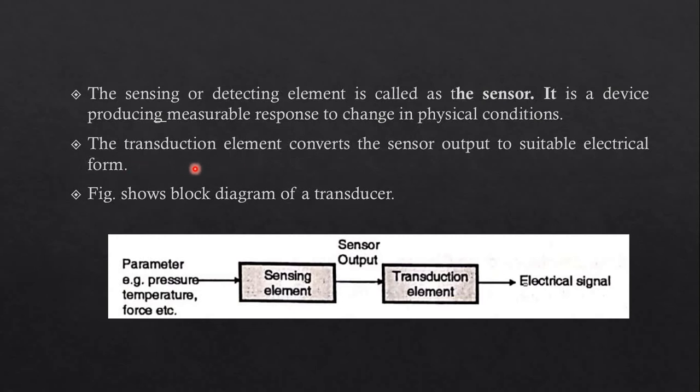The transduction element converts the sensor output to a suitable input form. Over here, the figure shows the diagram of the transducer. The parameter, for example pressure, temperature, or any kind of physical quantity, is directly given to the sensing element. The sensing element senses the change in this physical signal and gives a sensor output. Then it is given to the transduction element. From the transduction element, we get the same physical signal as an electrical signal for further processing.